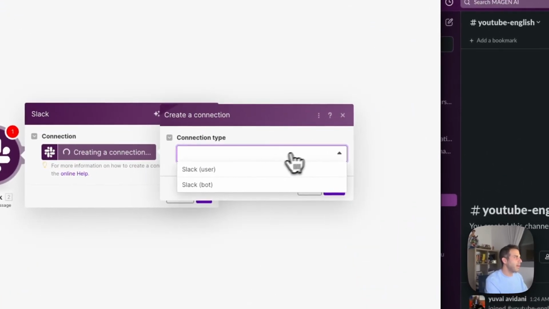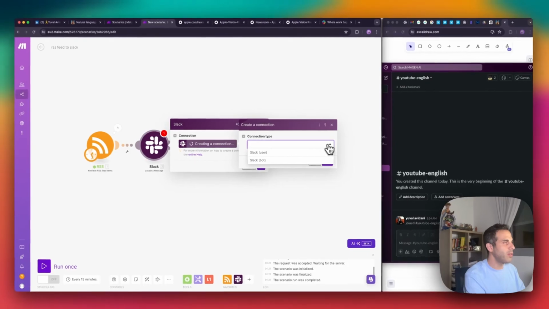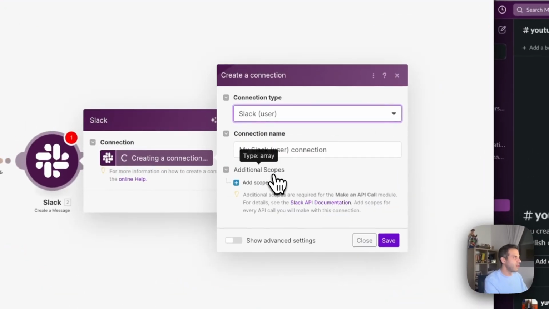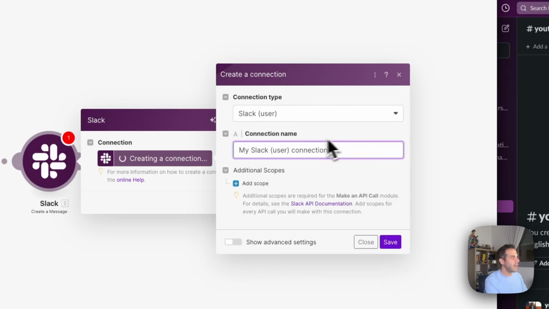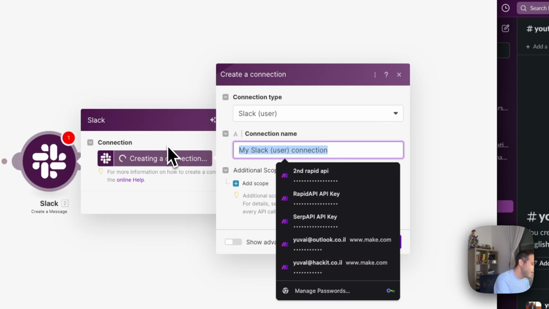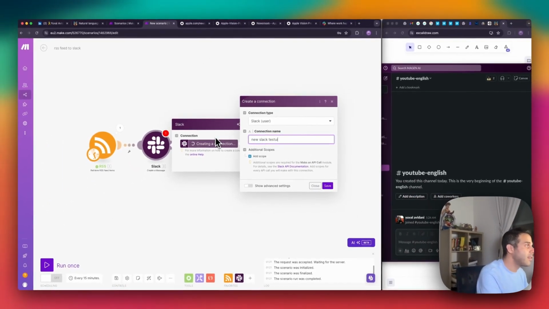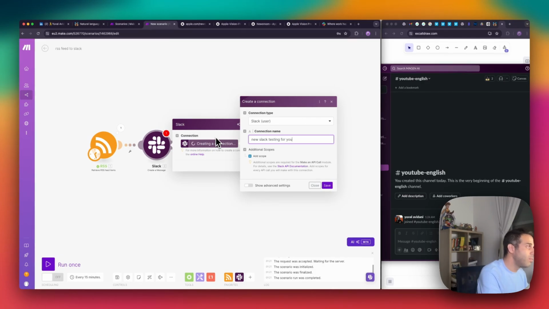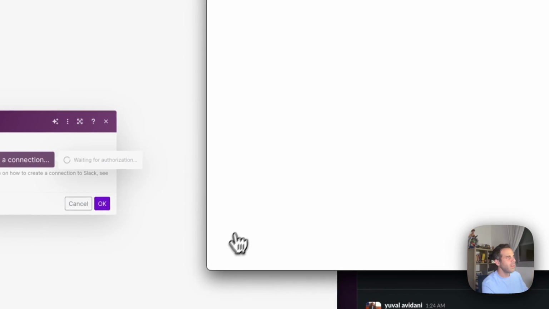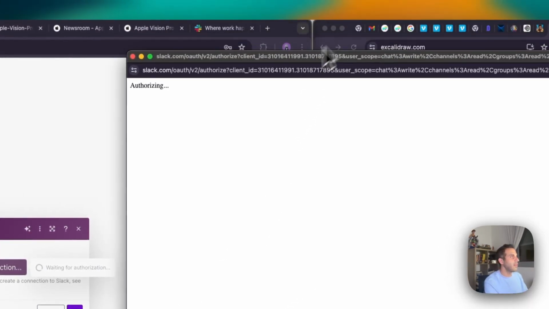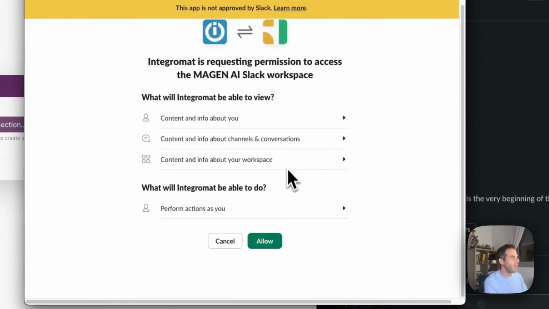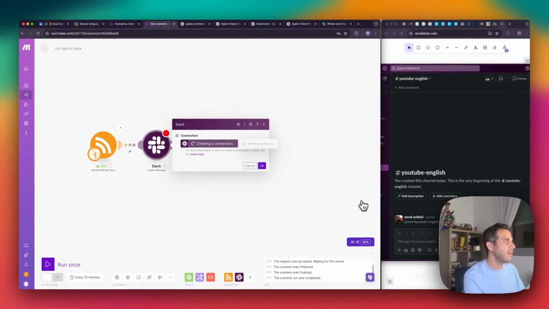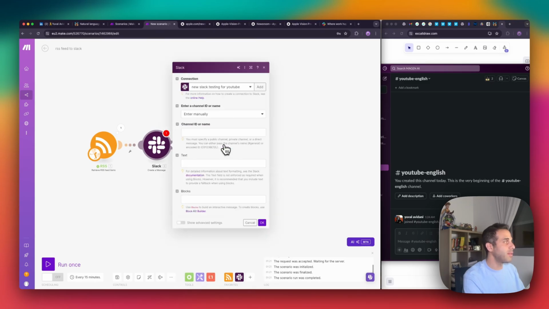So for connection type, I will click on the drop down arrow and select user. And from users, I can give it a connection name. So I can say new Slack testing for YouTube. Just any name. I'll click on save and then I would have to log in with my account and give it the permissions. I already logged in, so I will just click allow. And in a second, you will see that the connection has been created.